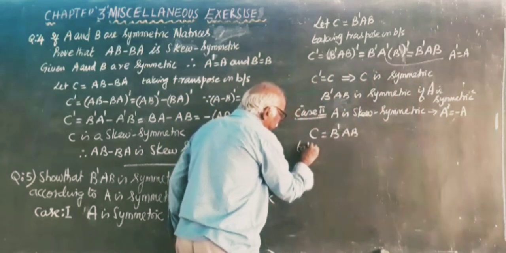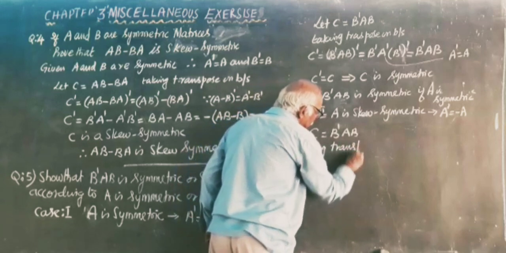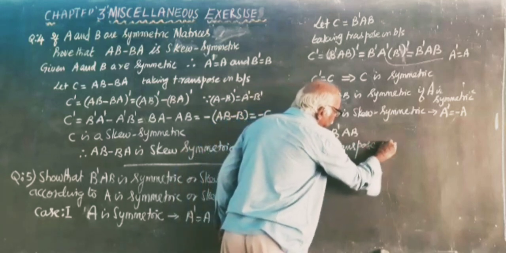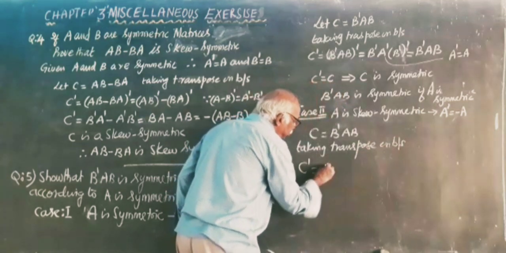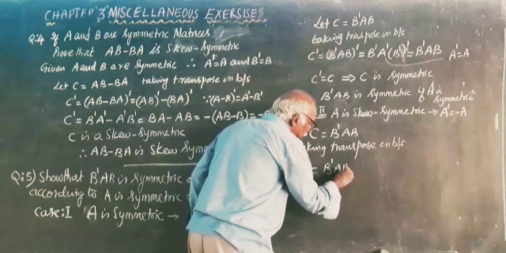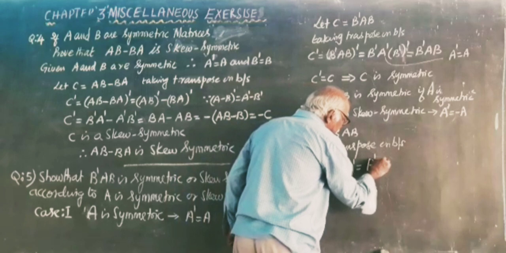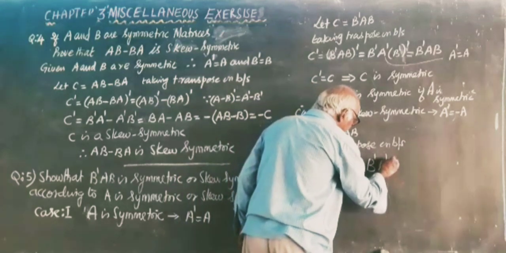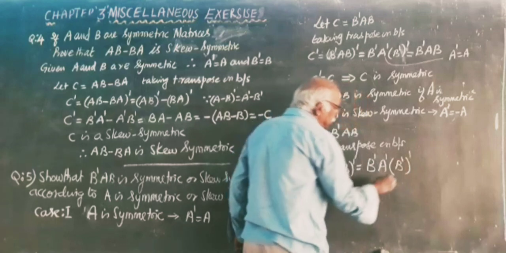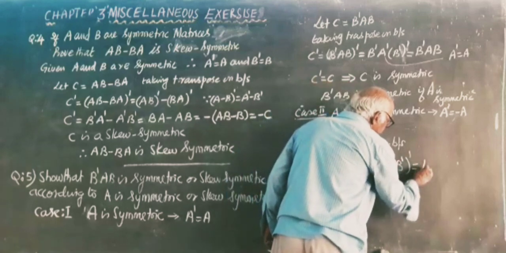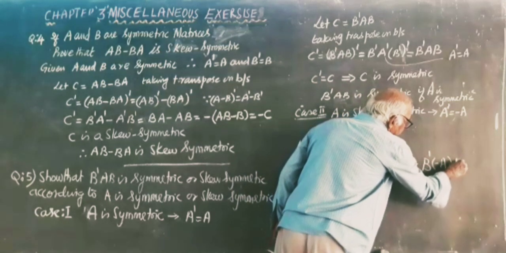Taking transpose on both sides, C transpose is equal to B transpose AB the whole transpose, is equal to B transpose into A transpose into B transpose the whole transpose, is equal to B transpose into minus A into B.